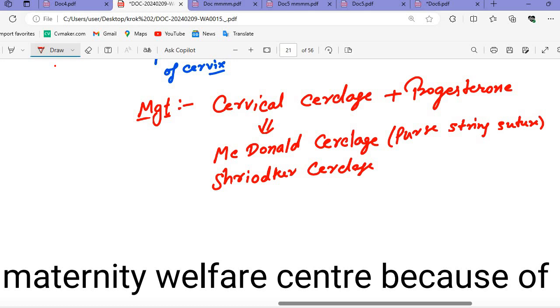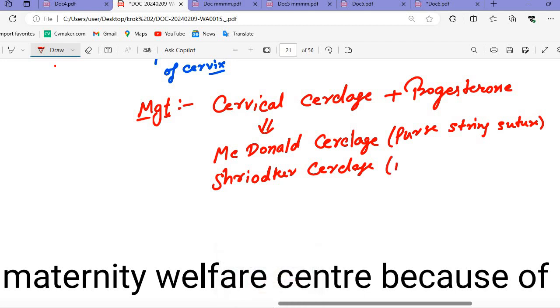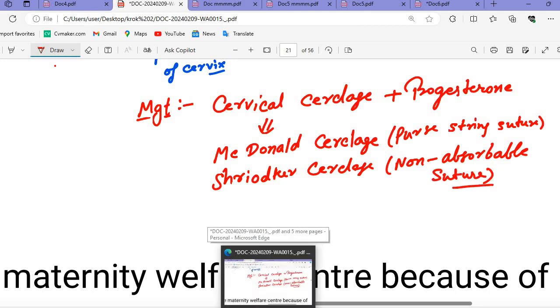This type of suture will take the cervix and then we will fold it like purse strings. And in the Shirodkar cerclage we use non-absorbable suture. Non-absorbable sutures will be used. That you need to remember for these conditions.